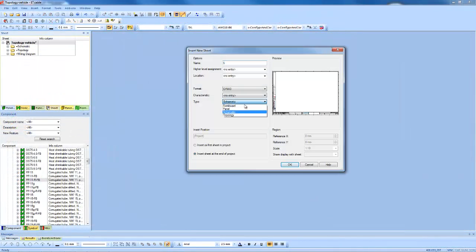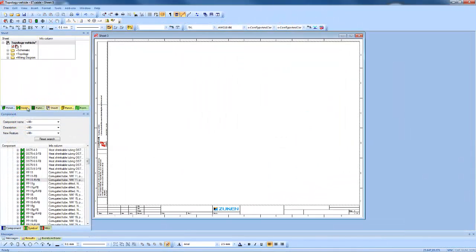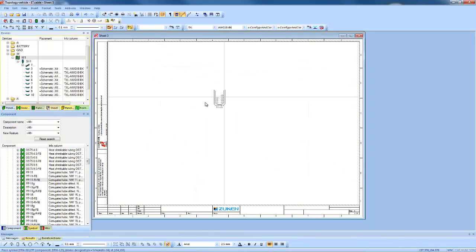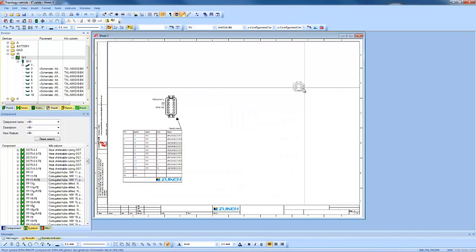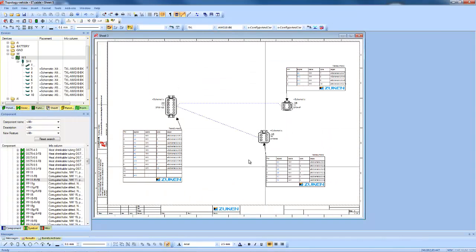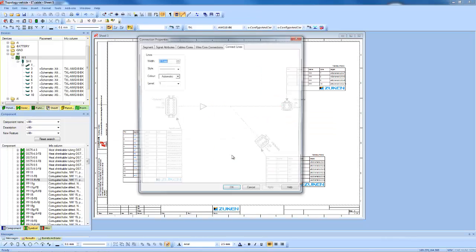The object-oriented nature of E3.series means that harnesses are easily derived from the schematic data. New views of connectors and devices used in the schematic are simply placed on the formboard sheet, which is drawn at one-to-one scale. Changes to the harness detail in either schematic or the formboard are immediately reflected across each other, once again ensuring accurate manufacturing detail.